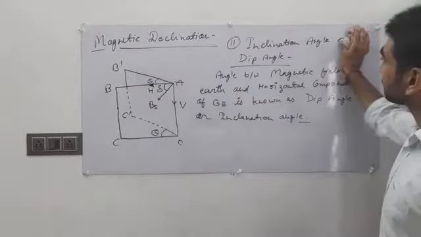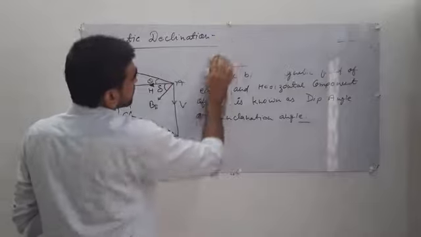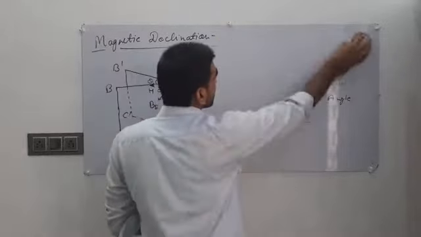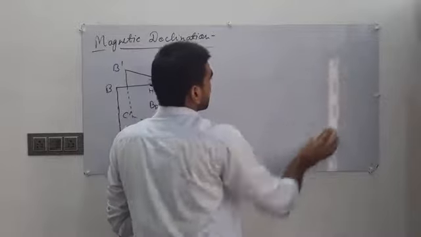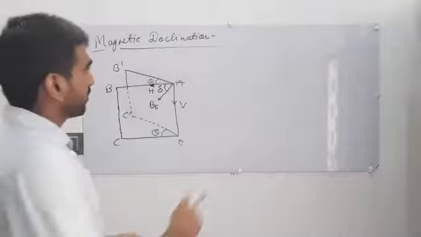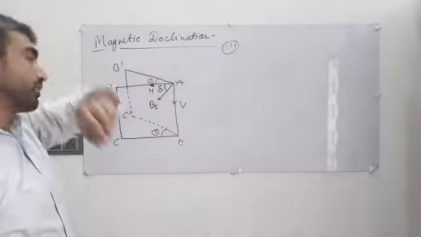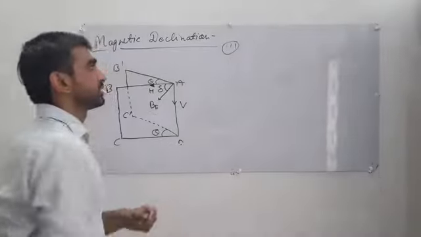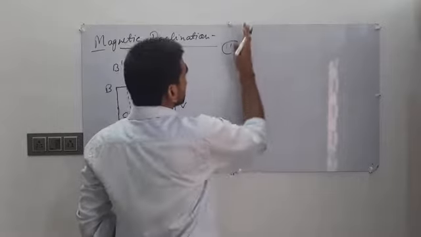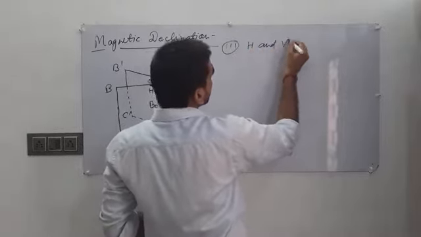Now we discuss the horizontal and vertical components. The third element related to Earth's magnetic field is the horizontal and vertical component.